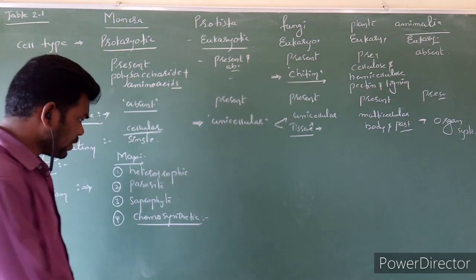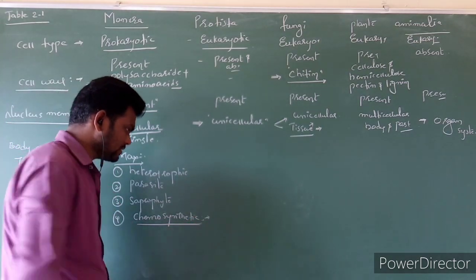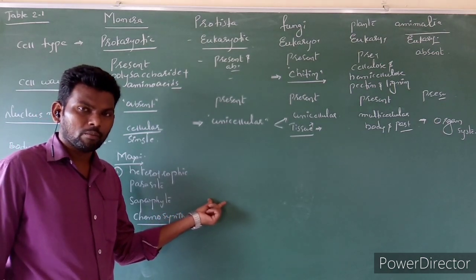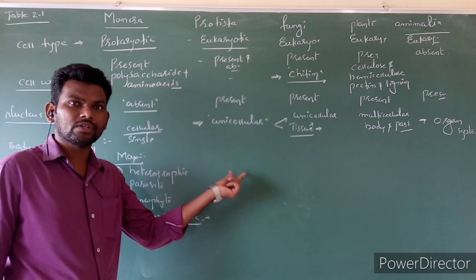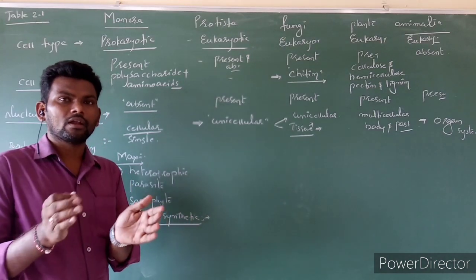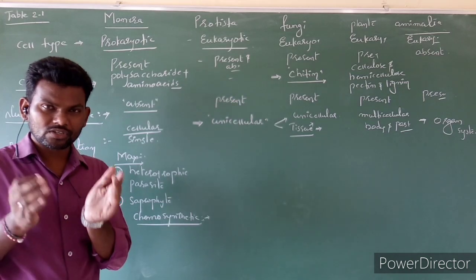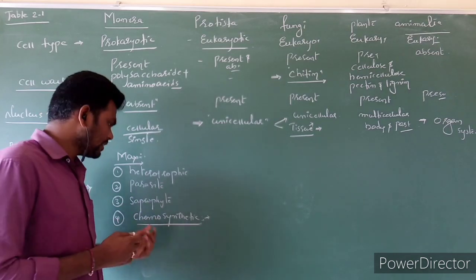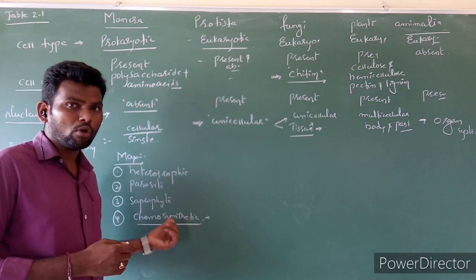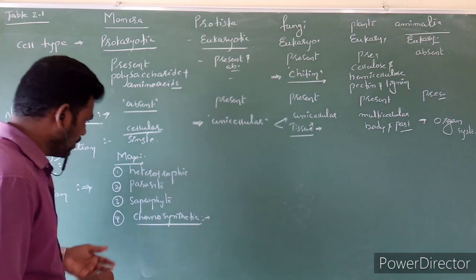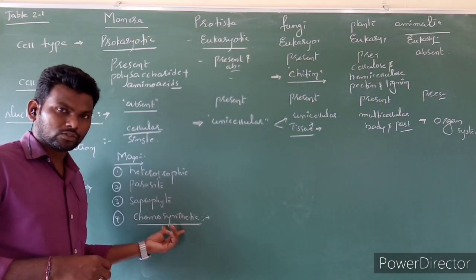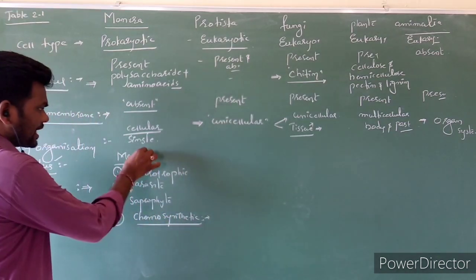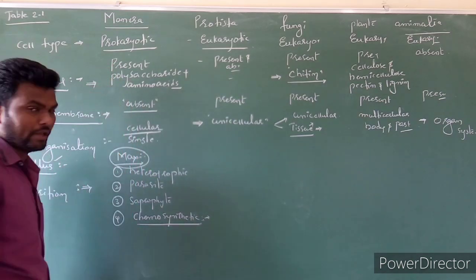So what is chemosynthetic? These bacteria can prepare organic substances by using the energy which is released during a chemical reaction. During the chemical reaction, some energy is released, and such energy is utilized for synthesis of organic compounds. So such are chemoautotrophs, we can call them. Clear? What are chemoautotrophs or autotrophs, we will discuss when we enter into the Monera kingdom. So this is the maximum types of nutrition that comes in the Monera.